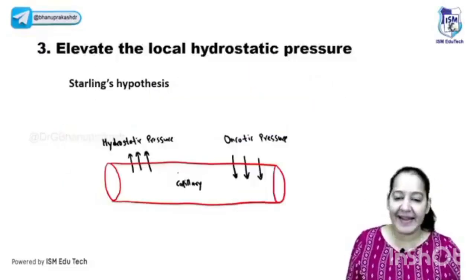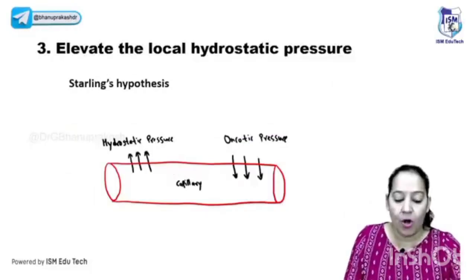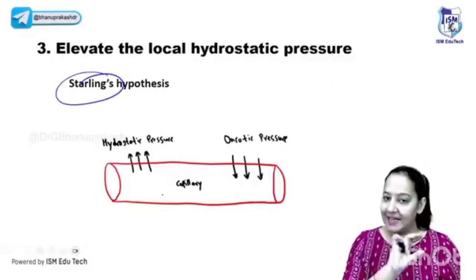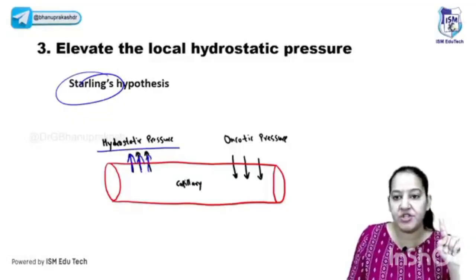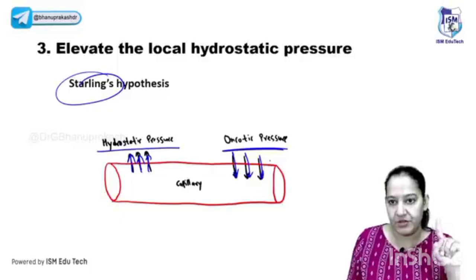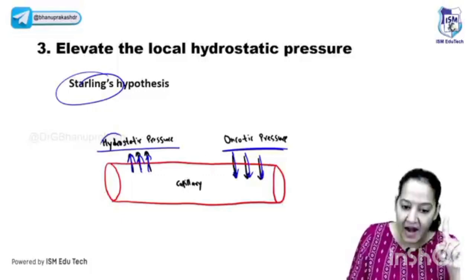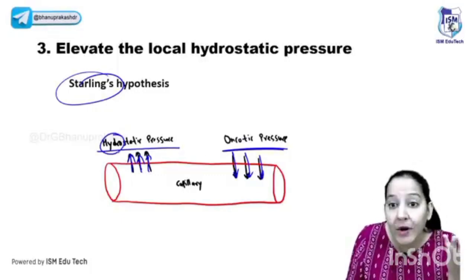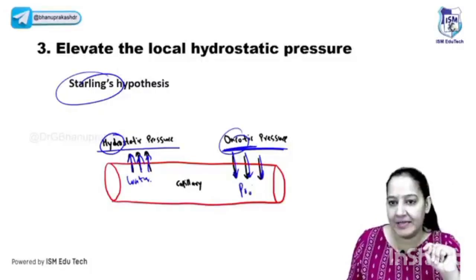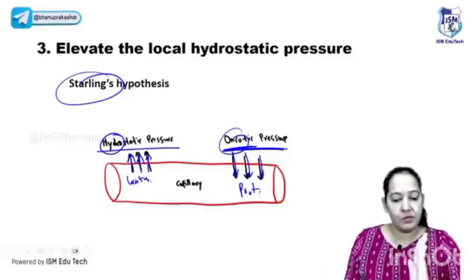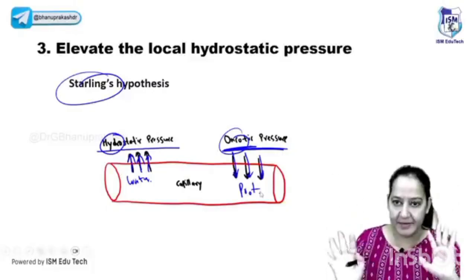For understanding the third step, you have to understand Starling's law. Starling's law says that in a blood vessel, in a capillary, two types of pressure always operate. One is outward, that is hydrostatic pressure, and one is inward, that is osmotic pressure. Hydrostatic is always outward, osmotic is always inward. Hydrostatic, as the name says, hydro का मतलब क्या होता है? Water. So it is the pressure due to water, and osmotic or oncotic is due to protein. It's always inward, and normally they are equal and opposite. So whatever is coming out is going back. So there is no fluid, no edema. This is normal Starling's law.